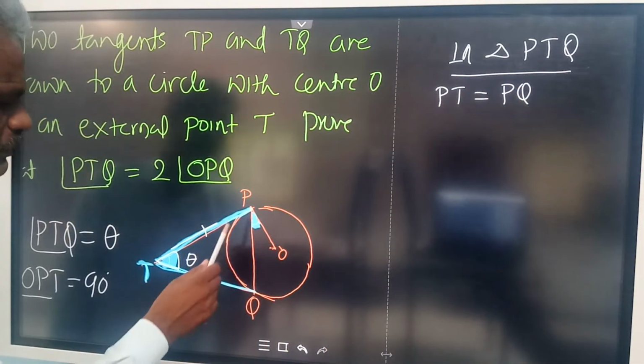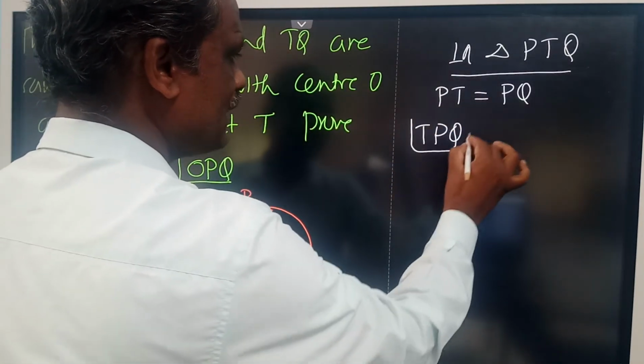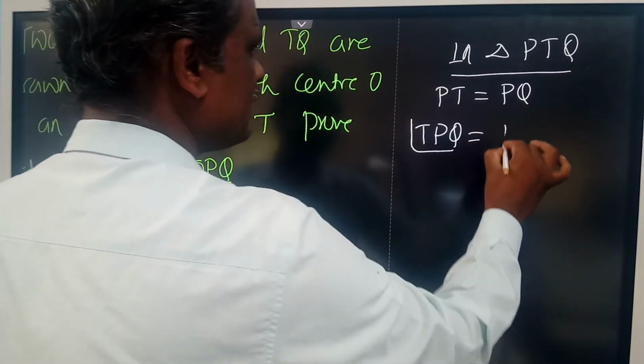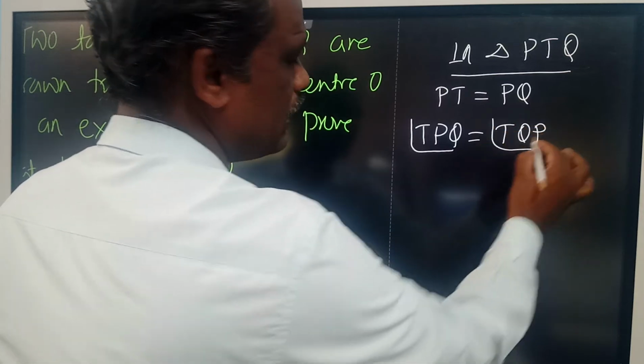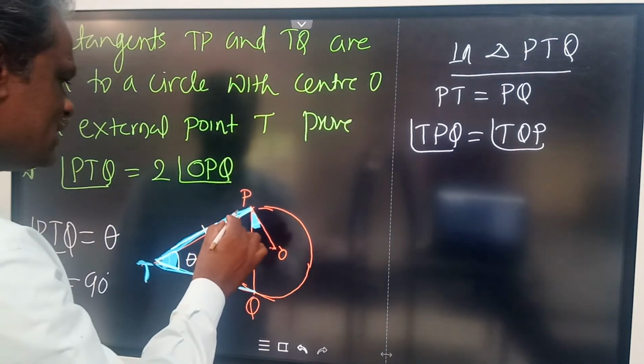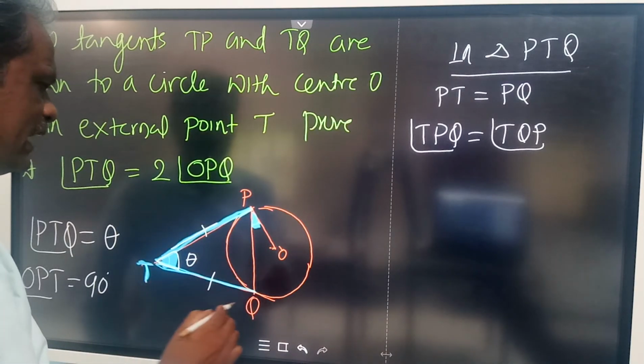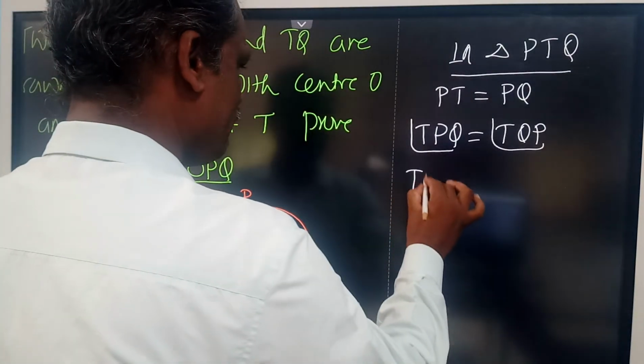Therefore, these two angles must be equal. Angle TPQ is equal to angle TQP. Both are equal now. Now you tell me what is the measurement of each angle. Use the angle sum property.